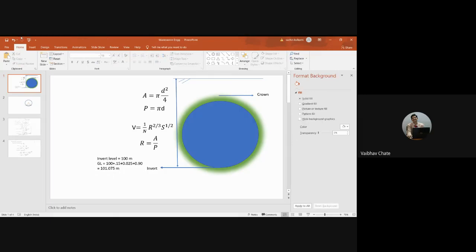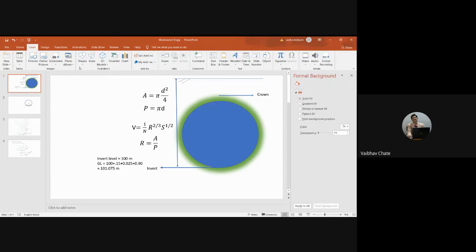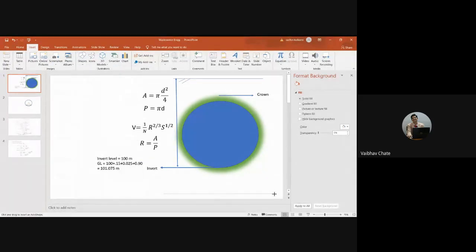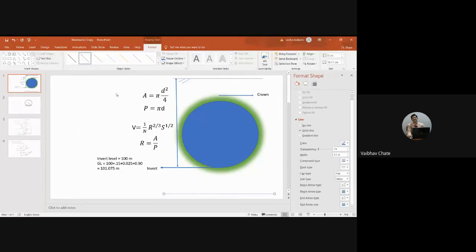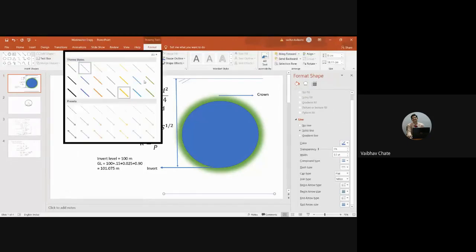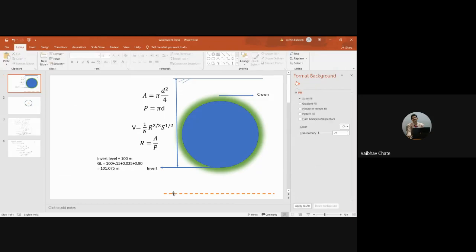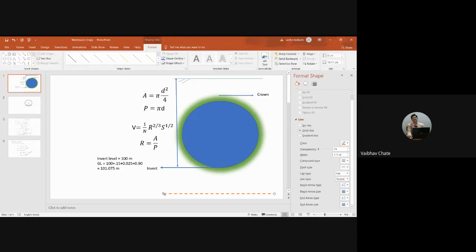That means what I have done, I have considered mean sea level. Just to make you understand a little bit more, I'll take this one as the mean sea level. So this is going to be 0. Whatever the orange colored line I used, this level is equal to 0.